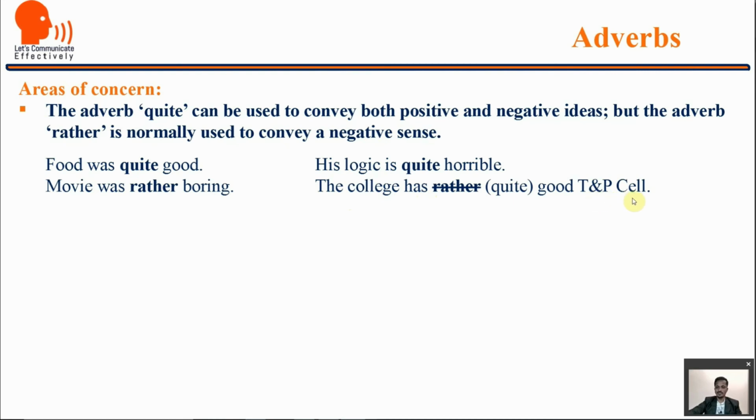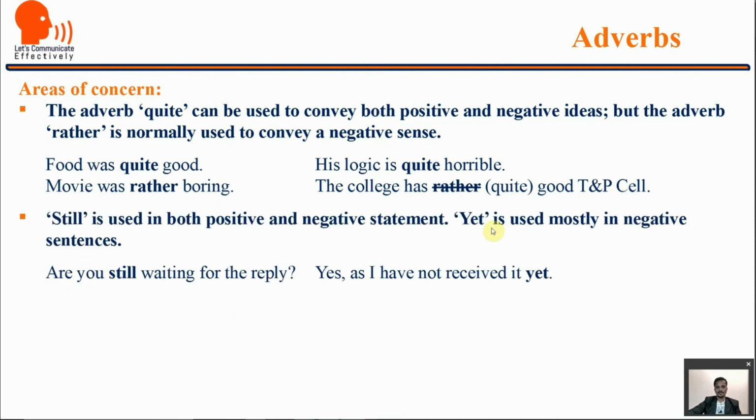We have a habit of saying it like this. Usually, when we are talking about something in addition, we use rather. Like the college has so many facilities and you want to tell that it also has a good TNP cell. So we say the college has rather good TNP cell. But rather is not for positive. It is always used for negative. So here you should say the college has quite a good TNP cell.